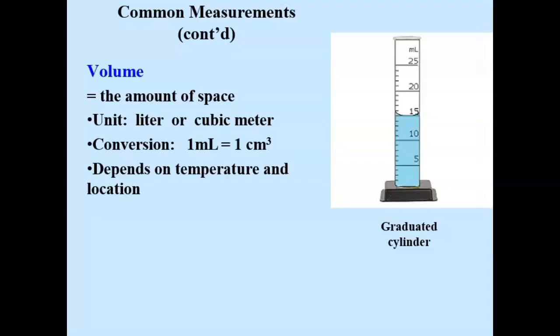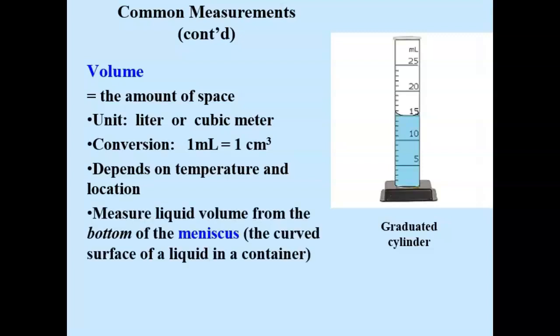When we measure the volume of a liquid, we use a graduated cylinder. Notice that on the graduated cylinder, the liquid rises higher on the sides because it's attracted to the glass. So it has a curved surface. How do we measure it? At the top of that curved surface or at the bottom? That curved surface is called a meniscus. And when we measure liquid, we always measure the liquid volume from the bottom of the meniscus.